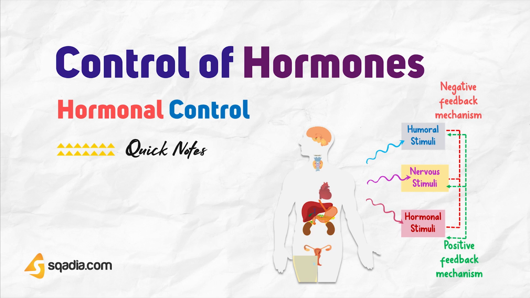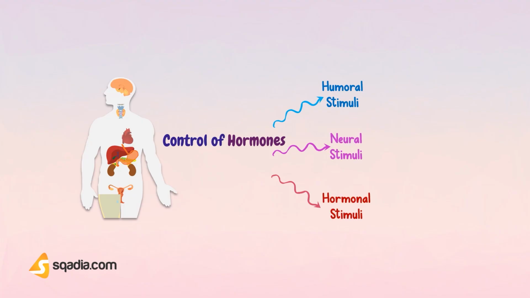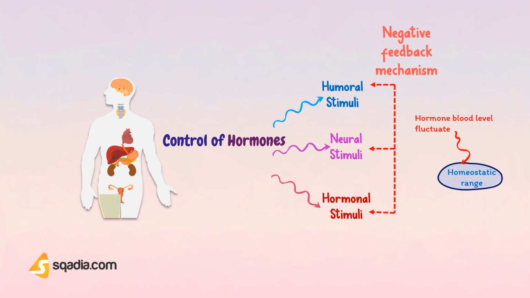In this section, we will discuss the control of hormones. In the endocrine system, there are three types of stimuli that regulate hormone release: humoral stimuli, neural stimuli, and hormonal stimuli. No matter what stimulus releases the hormone, most hormones' blood level fluctuates within a homeostatic range through negative feedback mechanisms.